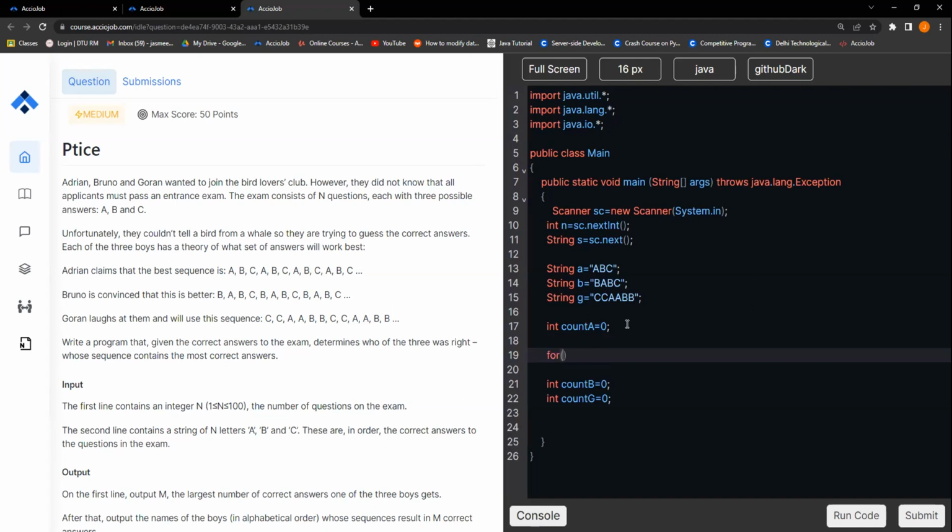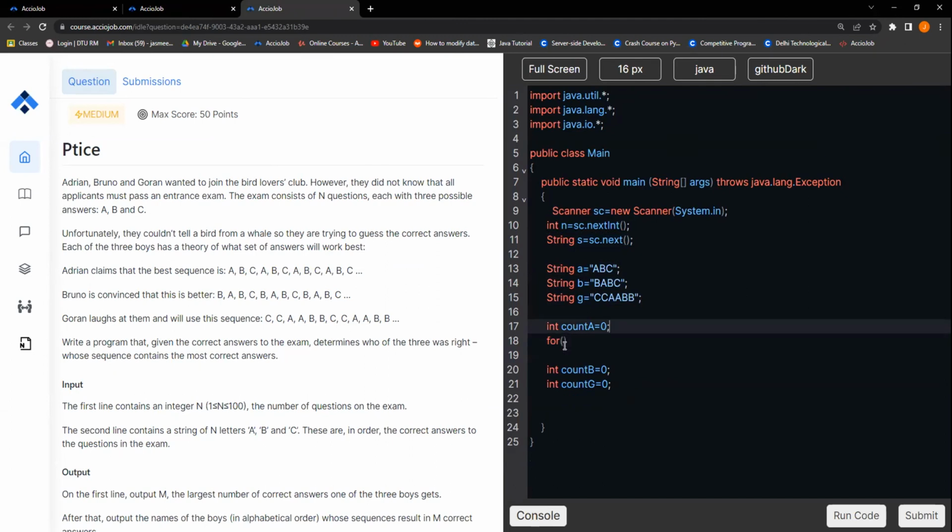I can have a for loop in which I will be going over each character in the string input, that is the correct answer key. And I will be matching it with these characters. Is it a correct answer? I will be incrementing the count.